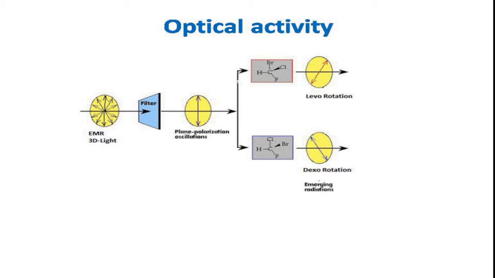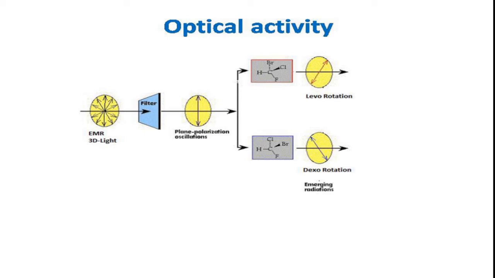When we pass this three-dimensional electromagnetic radiation, that is 3D light, through the filter, that is the Nicol prism, what happens? Usually this Nicol prism will absorb or reject all the vibrations of light except in one plane.